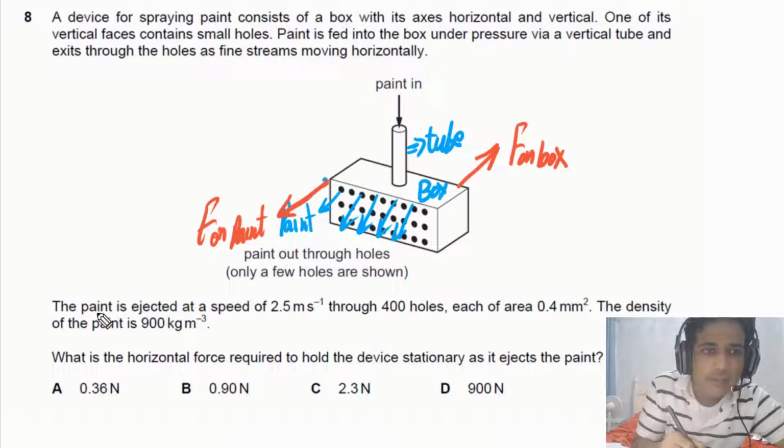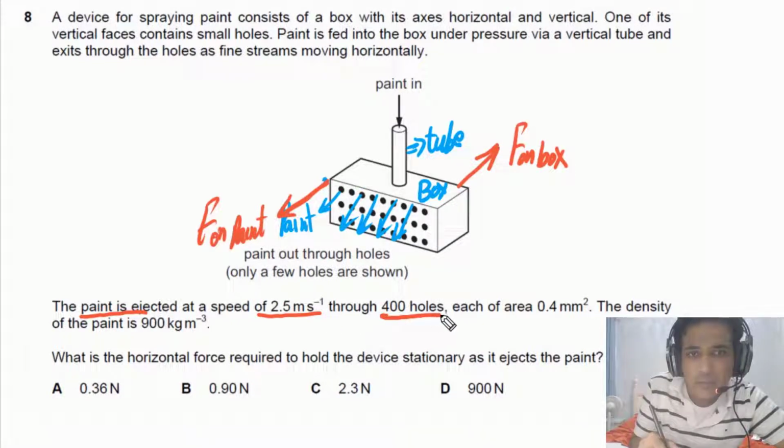For this question, it is also given that the paint is ejected at a speed of 2.5 meters per second, and there are 400 holes in this box. The cross-sectional area of each hole is given, that is equal to 0.4 millimeter square.